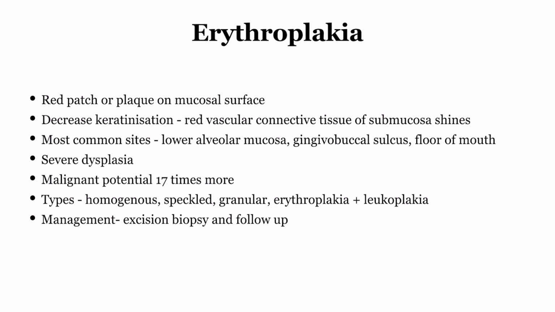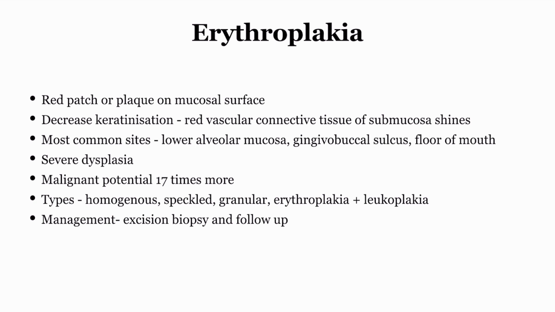The most common sites will be the lower alveolar mucosa, gingivobuccal sulcus, and the floor of the mouth, in comparison to leukoplakia, which was more on the buccal surface and the commissures. And there is severe dysplasia.